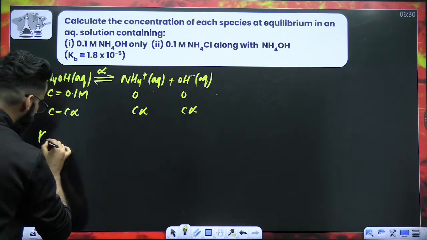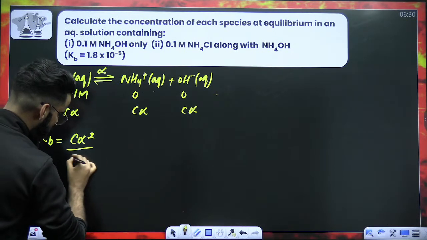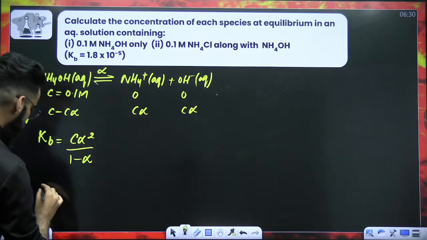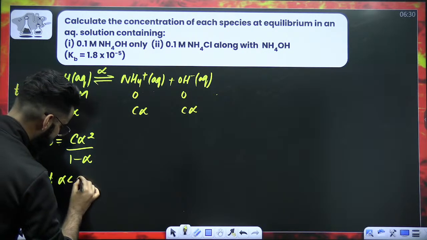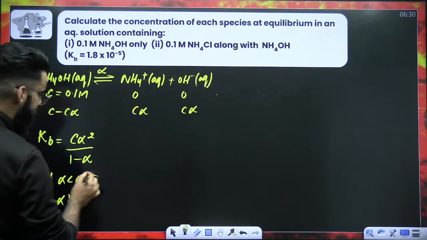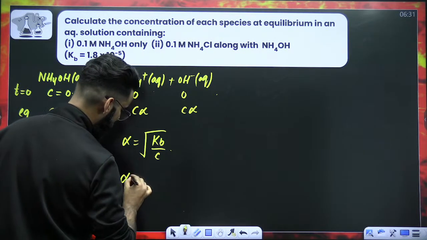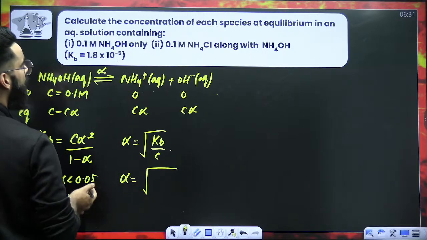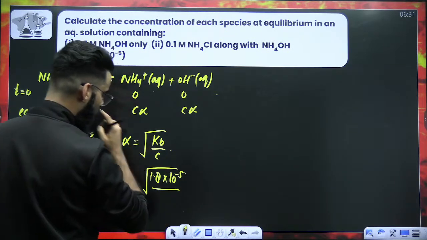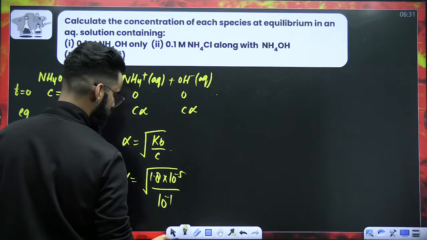Now try to write the Kb value, which has to be equal to C alpha square divided by 1 minus alpha. It's a weak base, that's why Kb. Now we are going to assume certain things. Let alpha be less than 0.05. Therefore 1 minus alpha can be taken as 1. Therefore alpha is going to be under root of Kb divided by C. What is Kb? Kb is given as 1.8 into 10 raised to the power minus 5. And C is the concentration of the weak electrolyte, which is 0.1 molar.